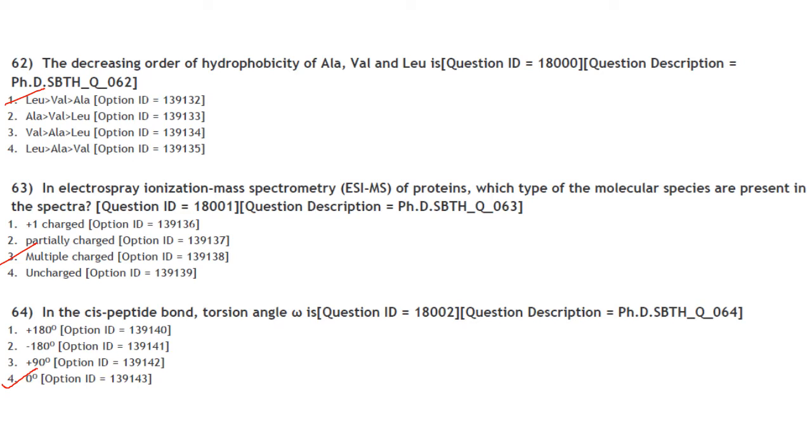Then in cis peptide bond, the torsion angle omega is: peptide bonds in protein structure are mainly found in the trans conformation with the torsion angle omega being 180 degrees. And if it is in the cis conformation, then the angle around omega will be 0 degrees. Answer is option 4.